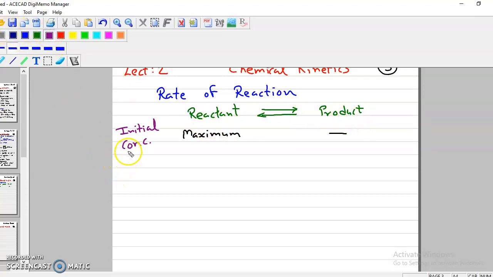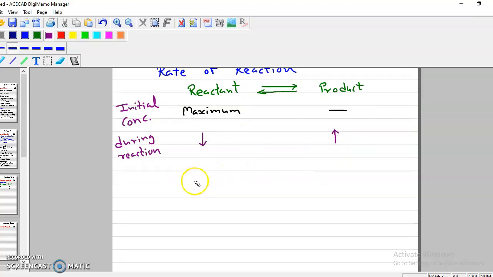Now when the reaction starts, the reactant is converted into product. So during the reaction, reactants are changing, and therefore the concentration of reactant decreases and the concentration of product increases, because product starts forming.